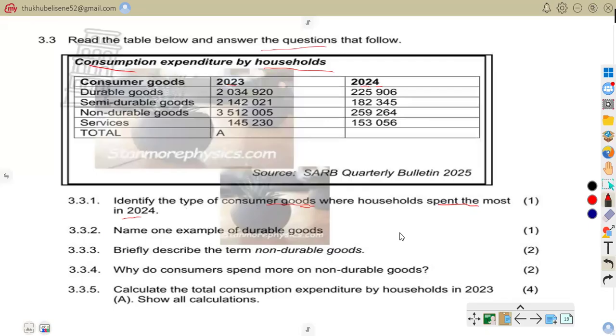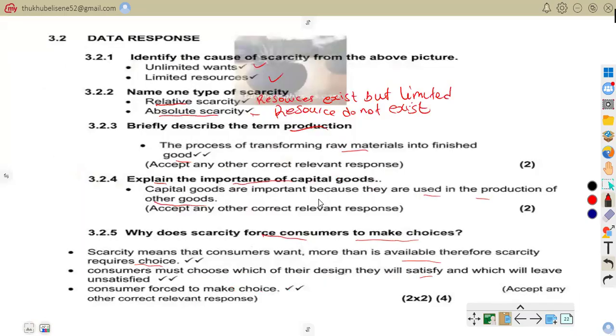You see non-durable goods. As you can see, in 2024 it is 259,264. So you can see that it's the type of consumer goods where households spend more. That is non-durable goods.